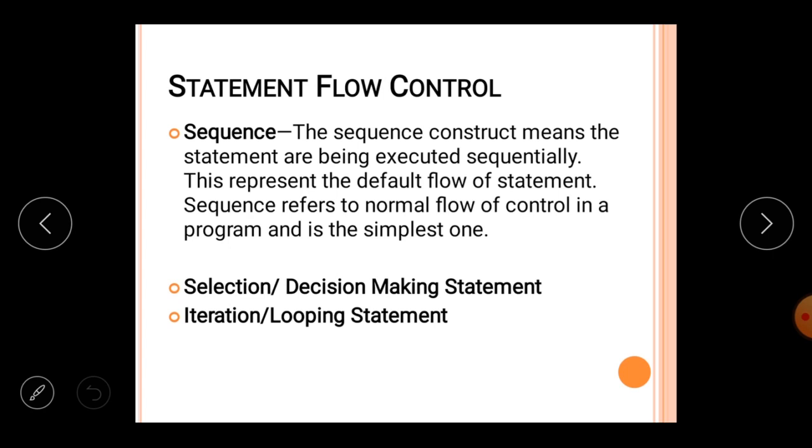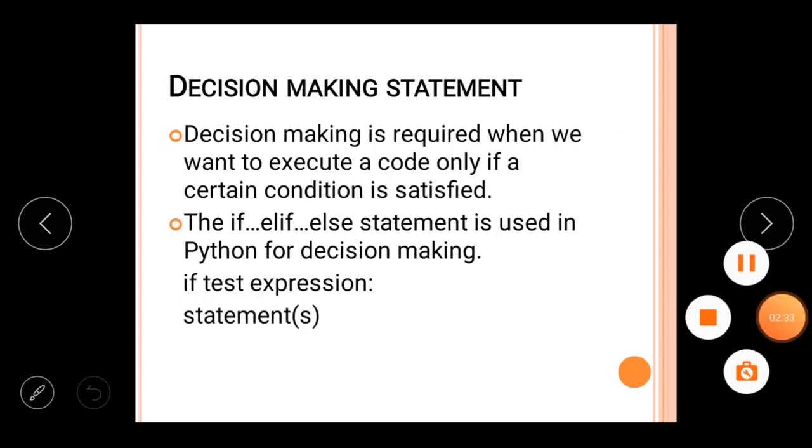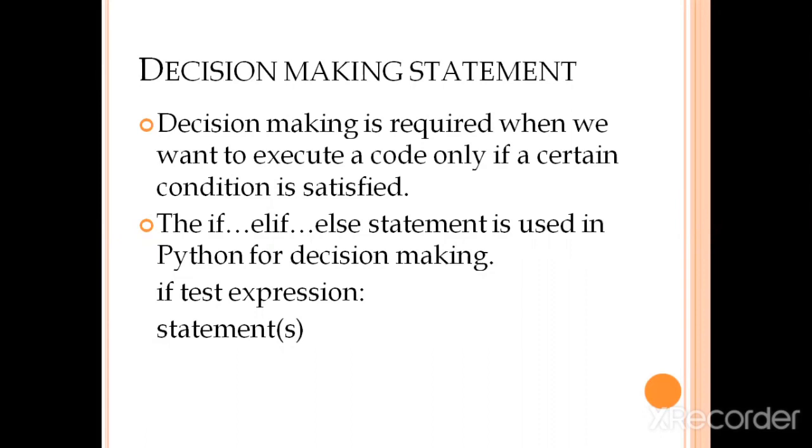The next topic we have is the decision making statement. Sometimes in our daily life, we take a few decisions like if this happens, we will do this; if this does not happen, we are not going to do this. Such situations may also arise when we are programming for any specific purpose. There are a few statements whose execution depends upon a condition. If the condition evaluates to true, then that particular set of statements will be executed. If the condition evaluates to false, then the statements will not get executed.